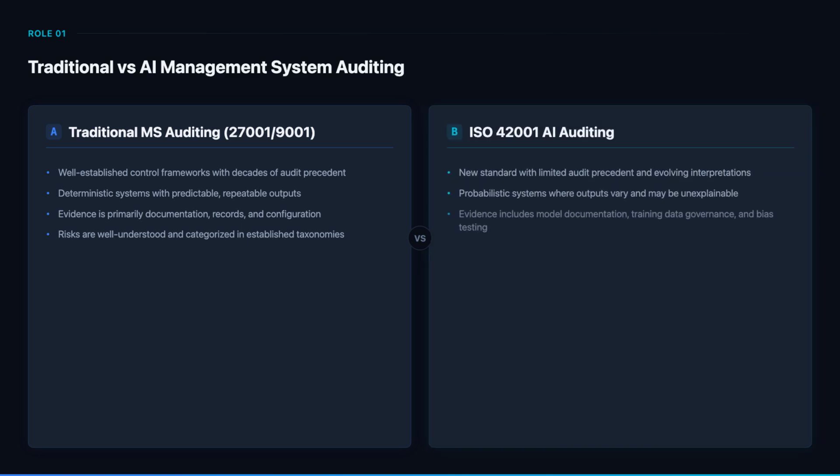AI management system auditing under ISO 42001 is fundamentally different. The standard is new with limited audit precedent. AI systems are probabilistic, meaning the same input can produce different outputs. Evidence must include model documentation, training data governance, and bias testing results. And the risks are novel. Bias, hallucination, opacity, and societal harm require entirely new auditor competencies.